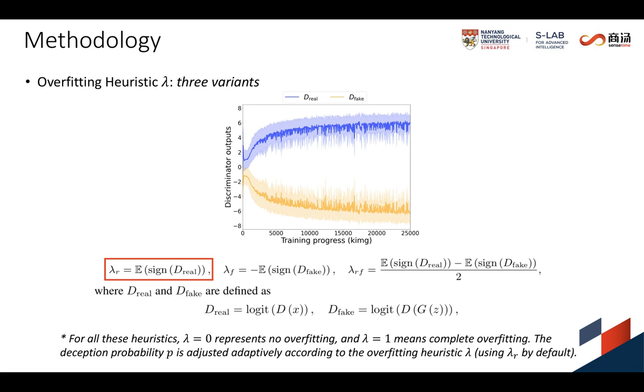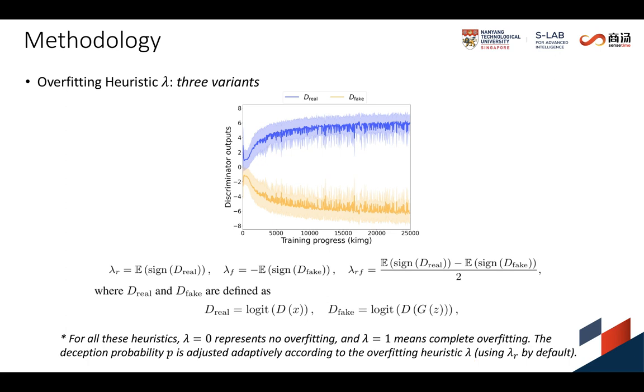During training, P is adjusted adaptively according to lambda. We initialize P to 0 and set a threshold value for lambda. If lambda signifies too much or too little overfitting regarding the threshold, that is to say, larger or smaller than the threshold, we will increment or decrement P by one fixed step and clamp it from below to 0.